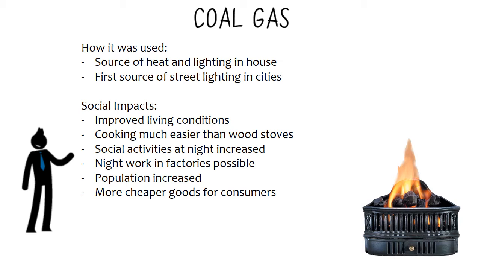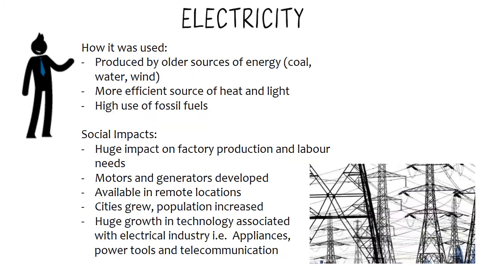That meant the population increased due to the economy improving, purchasing healthcare, and purchasing many other things to improve our quality of life, such as quality of food. This meant there were cheaper goods for consumers, which then led to us improving technology over time, which has then led us to the use of electricity.